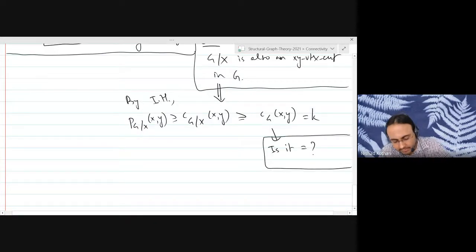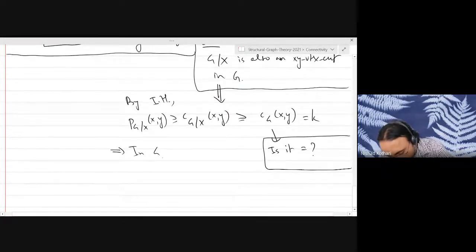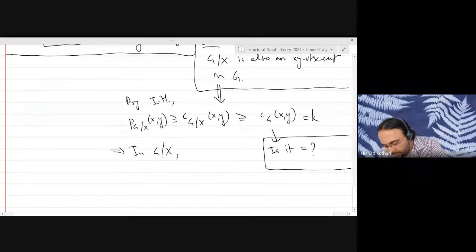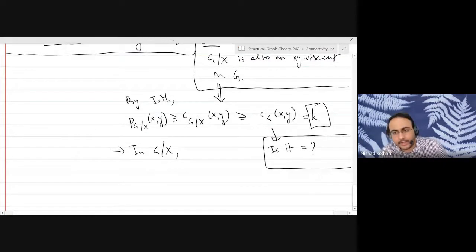Good. So what does this mean? This means that in the graph G shrink x, there exist at least k pairwise internally disjoint paths joining x and y.